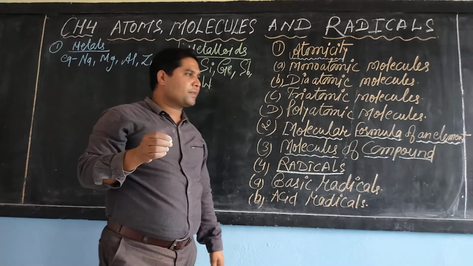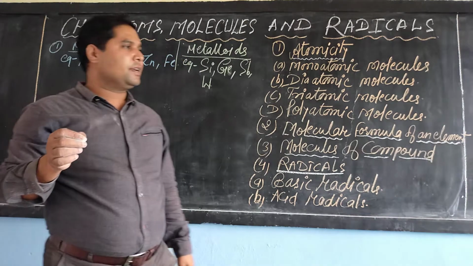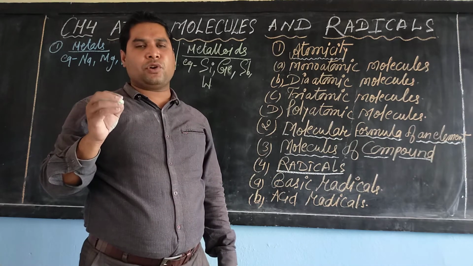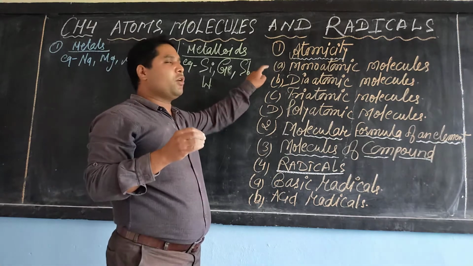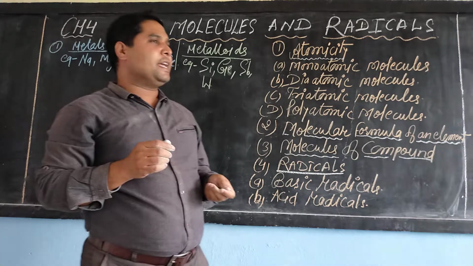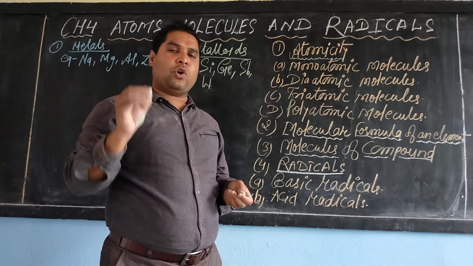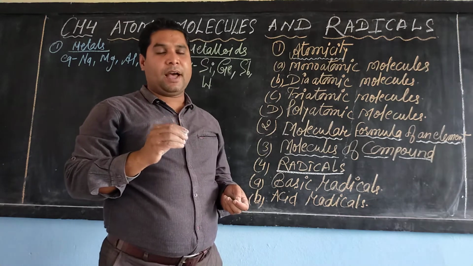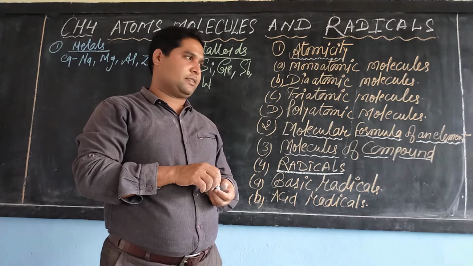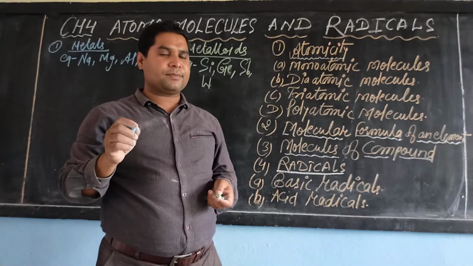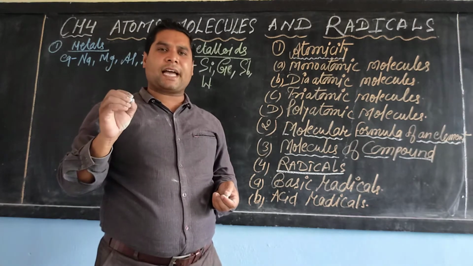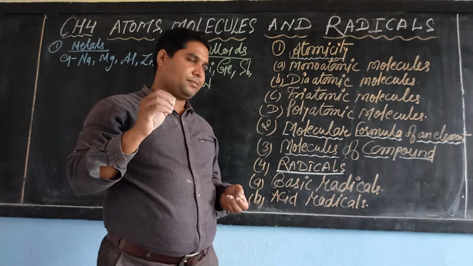Dear student, inert gas elements are also examples of monoatomic molecules. What do you mean by inert gas? Those elements which do not react are known as inert gases. The question is, why do inert gases not react?